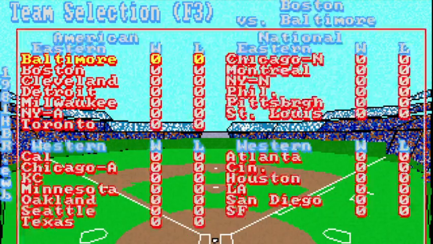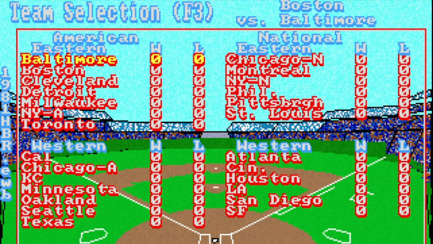Team selection. All right, so this is my 1981 Hardball Retro League. The difference between this and just the regular Major League teams and rosters is that I put all of the players back on their original team, and that means it's the team that they signed their first professional contract with. So when I go into the lineups a little bit later, you'll see what the difference is there.